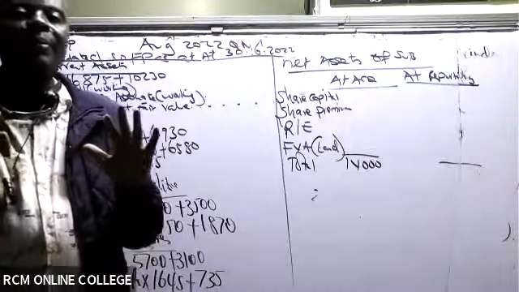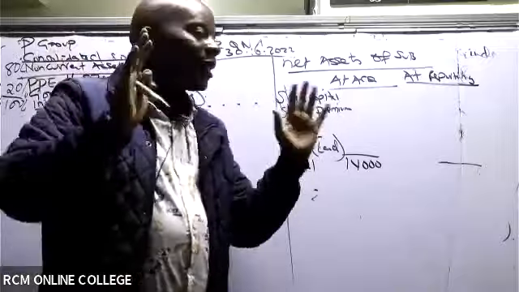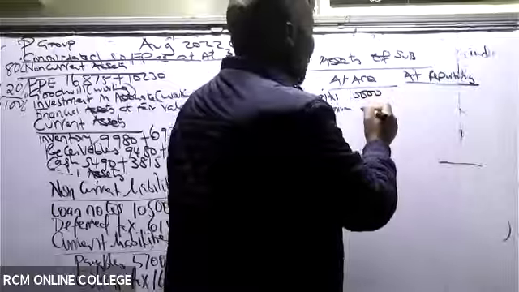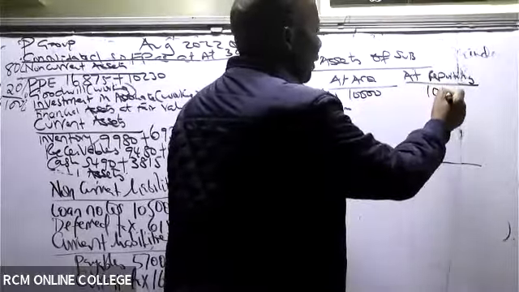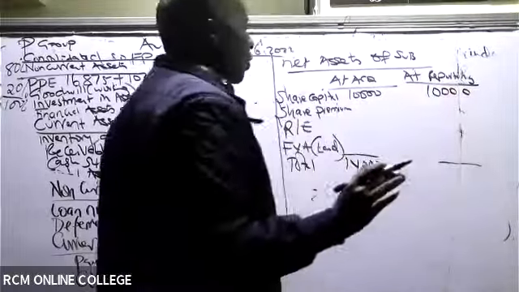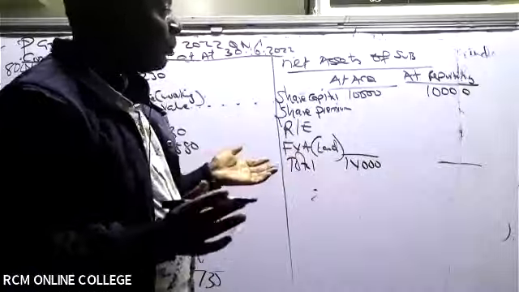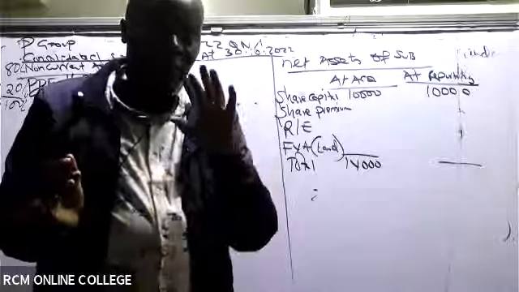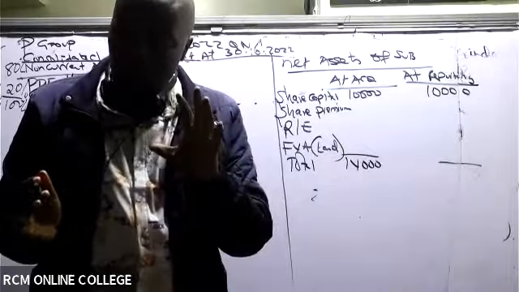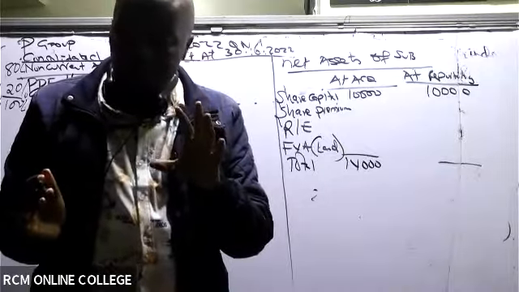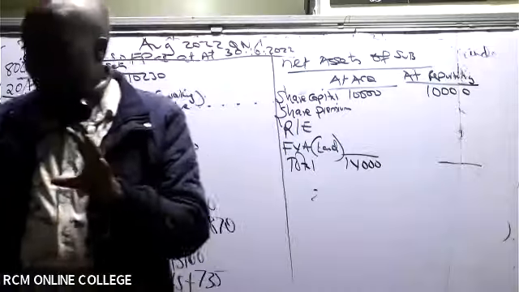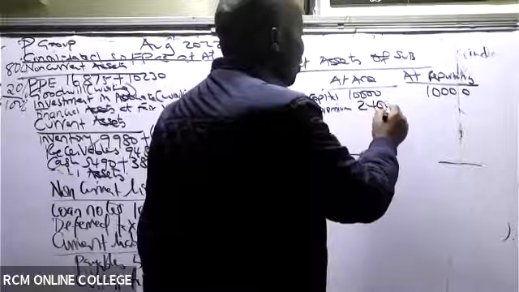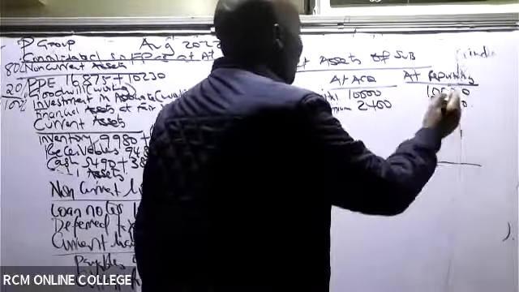What do you know about share capital? It doesn't dance, it doesn't change. So share capital at acquisition will be 10,000. Share capital at reporting will be 10,000. It's the same case with share premium. Are you able to see the share premium at acquisition for the subsidiary? How much do we have there? Somebody? 2,400. So share premium here is 2,400. Thank you very much.